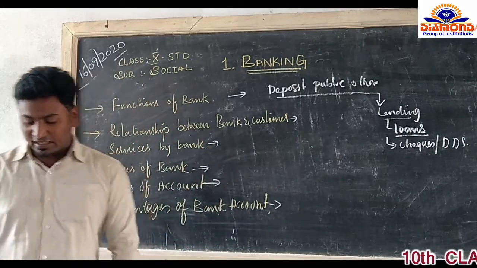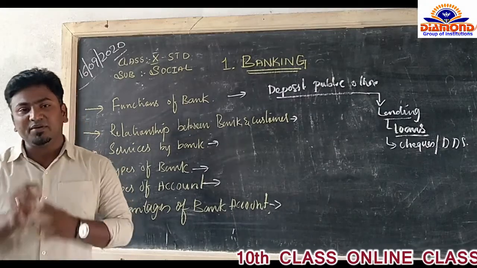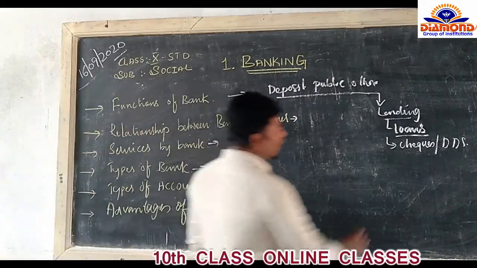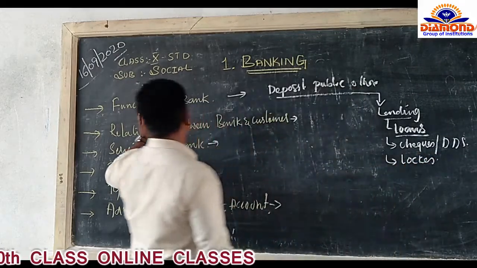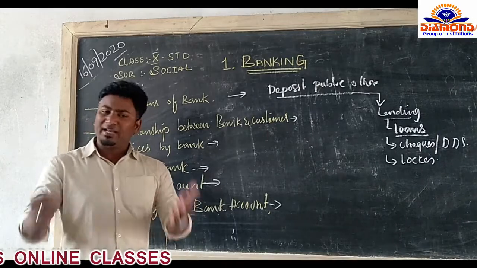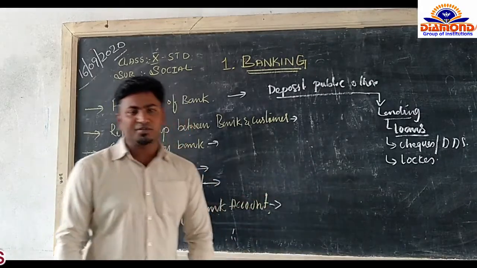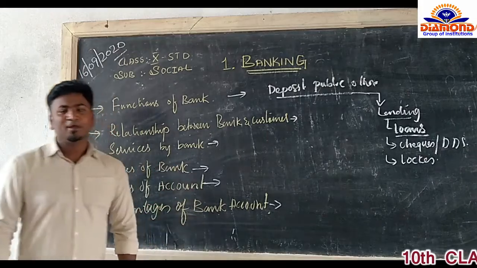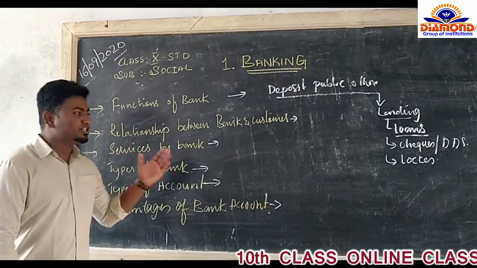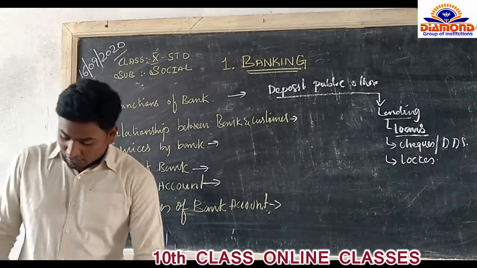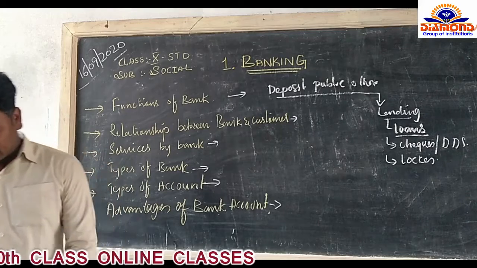This is another function: discounting of bills, collecting of money, and hiring safe deposit lockers. A locker is a facility given by the bankers. This is another bank function, lockers, where, as I told you, you can keep your important assets in the bank lockers for the purpose of security. So you need to have a locker from the bank to keep your important property papers, or gold, or any other such things secure.